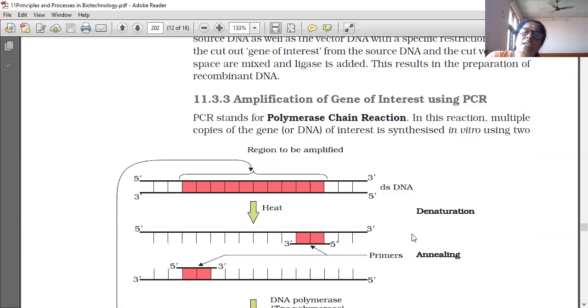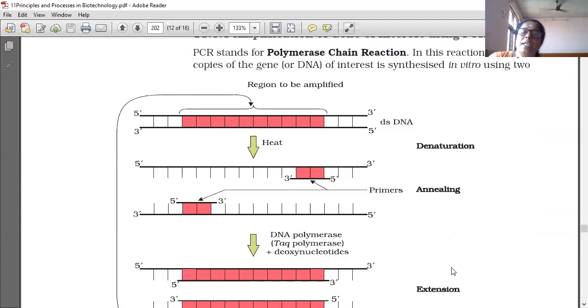Three steps are here: denaturation, annealing, and extension. Denaturation: by heating, the DNA gets denatured. Breaking the DNA strands apart is called denaturation. And two sets of primers are needed. These are the primers, this one and this one. This is called annealing.